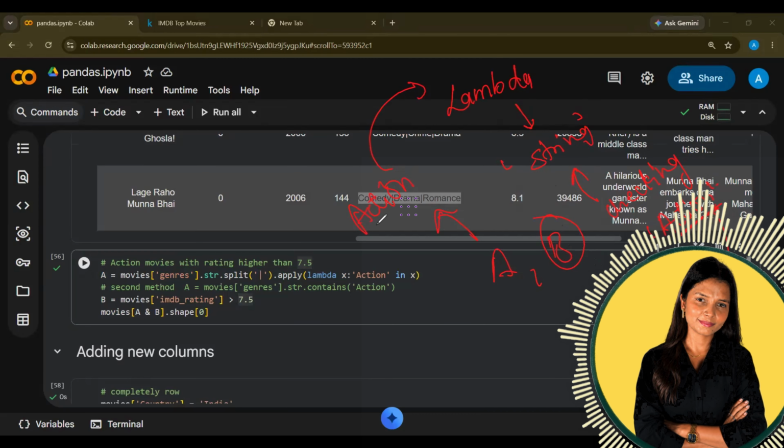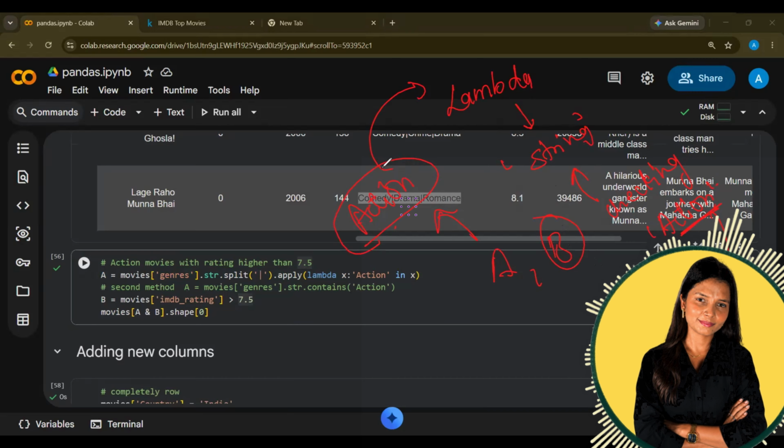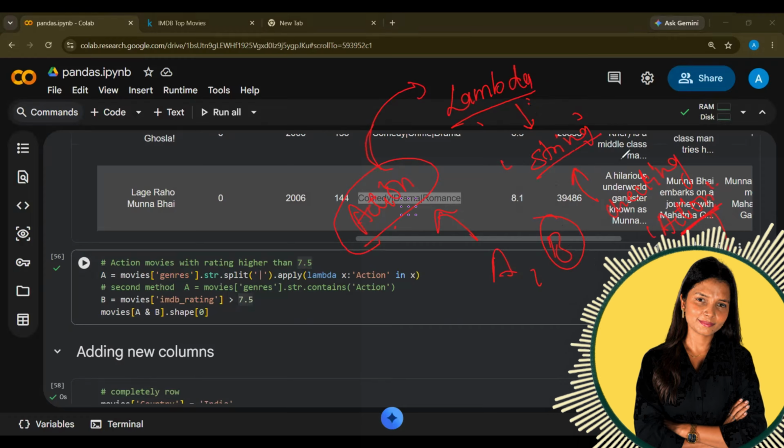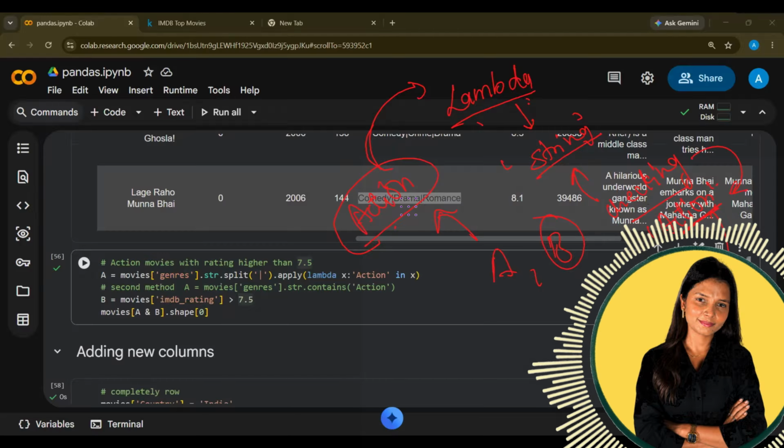Again, let us see. We are working for action movies. To get the action movies, we are using the lambda function. What will lambda do? Lambda will take the complete string and check that string. If that string contains action, it will store it in variable A.